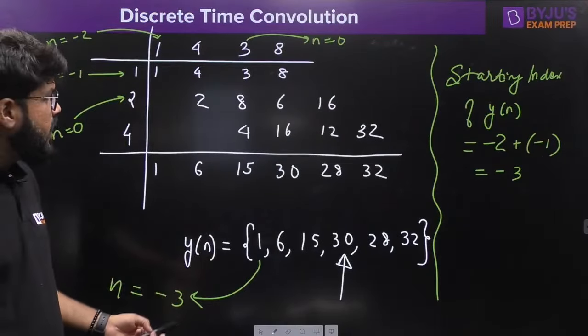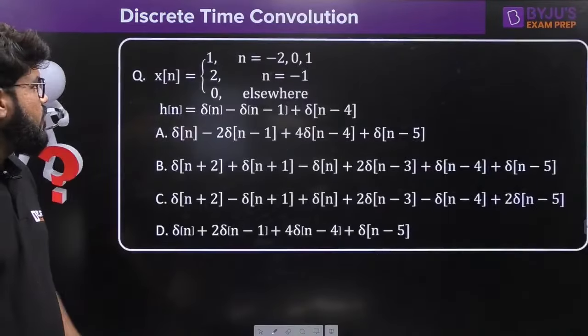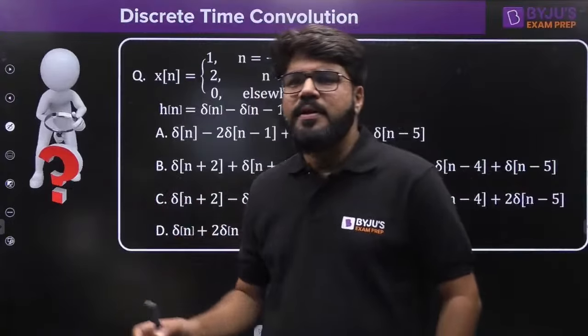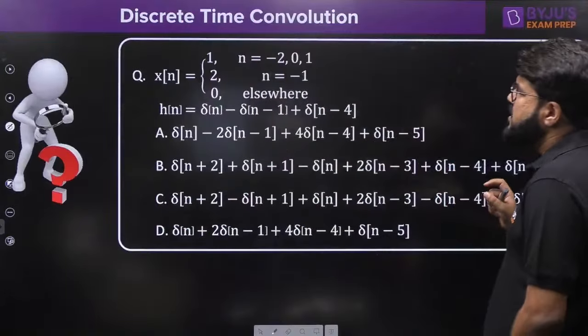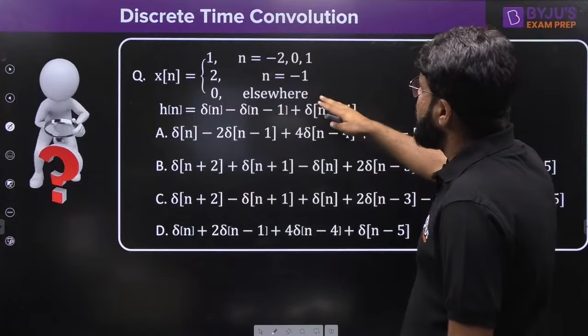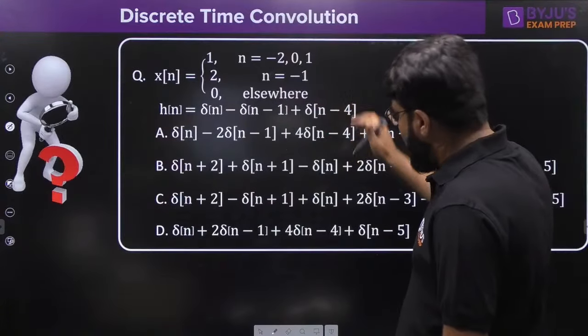Right, so let's move ahead towards the next problem of a little bit similar kind, but the question is not directly mentioned as a sample. Okay, what is given? xn is equal to 1 for n equal to -2, 0 and 1. xn is equal to 2 for n equal to -1, and it is 0 elsewhere.